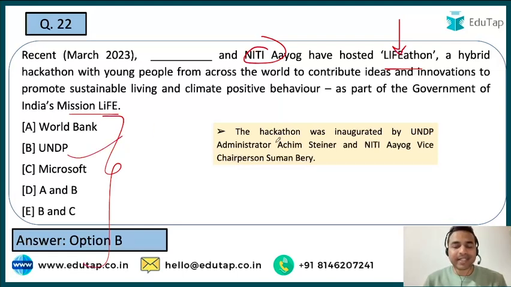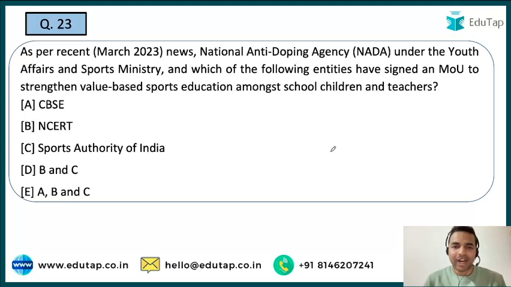So guys, यहाँ पर इसके एडमिनिस्ट्रेटर की बात करें, he is Achim Steiner, basically the present administrator of UNDP. Now the next question. So guys, अगला question है on the NADA. So NADA, that is National Anti-Doping Agency. It has signed an MOU to strengthen value-based sports education among the school children and teachers.